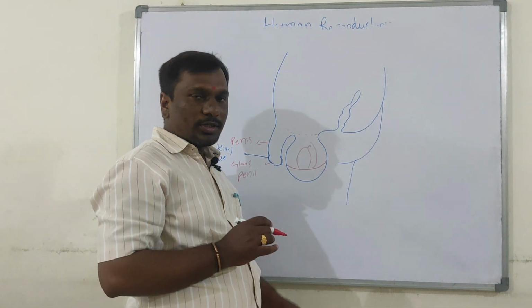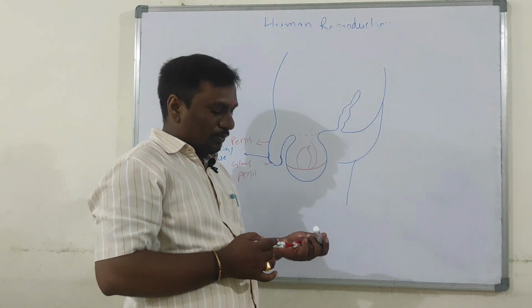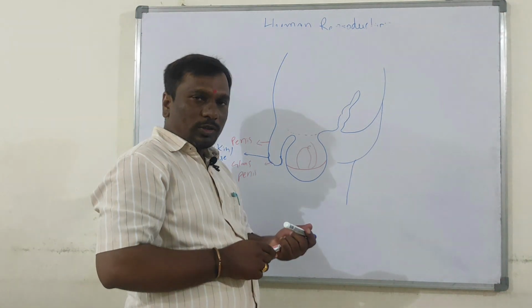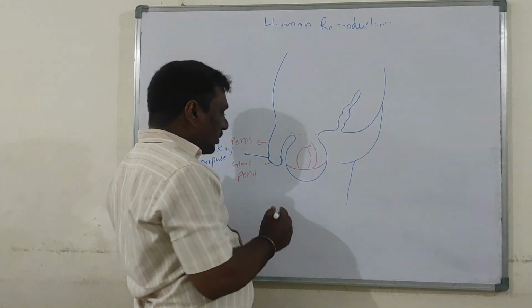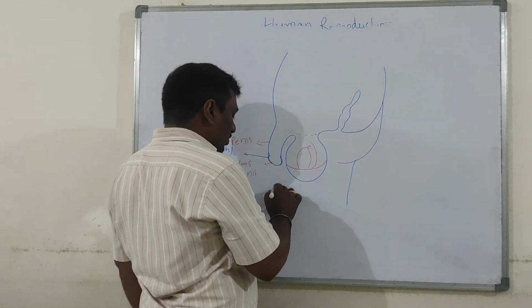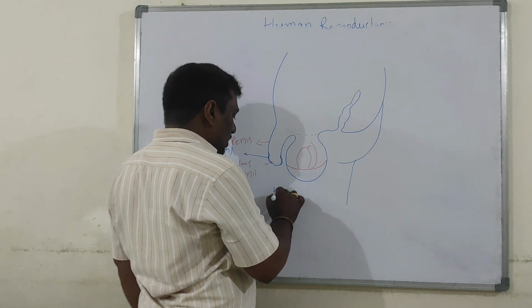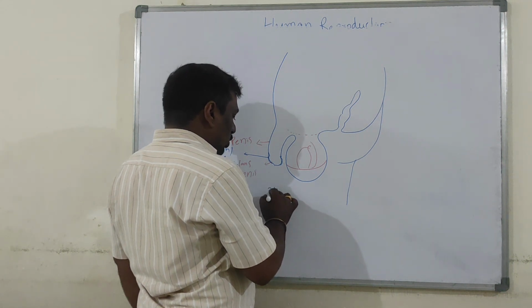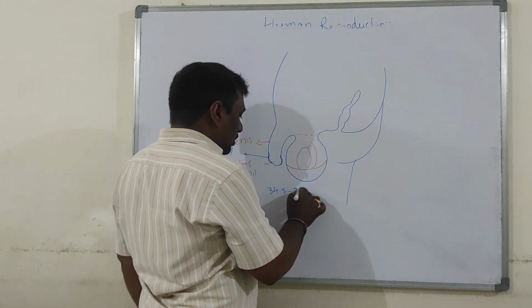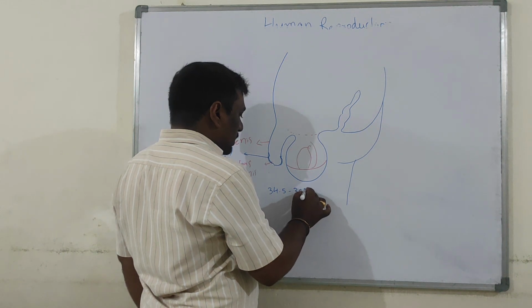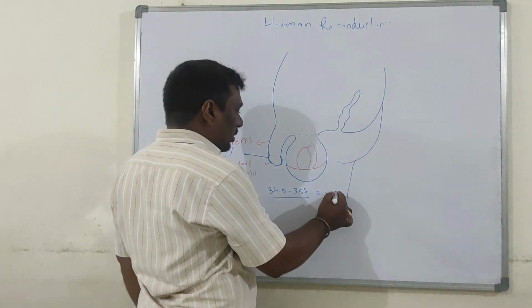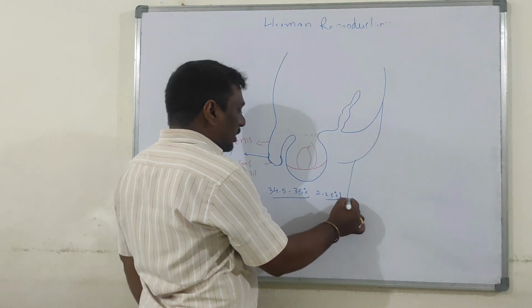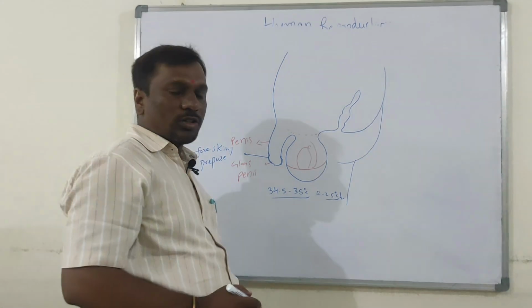Our body temperature is not optimal for spermatogenesis. What is the temperature optimal for spermatogenesis? 34.5 to 35 degrees Celsius, which is 2 to 2.5 degrees Celsius lower than our normal body temperature.